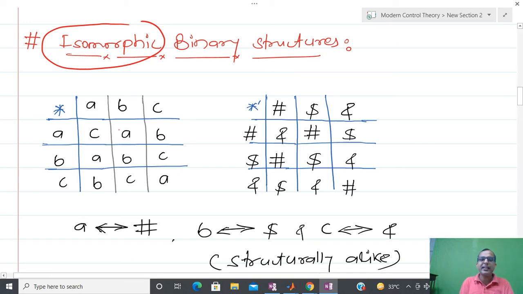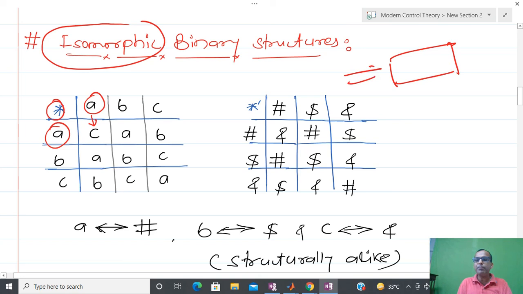So you can see that here I have defined an operation. I do not know what kind of operation this is, but what I am saying is that if A operated on A, then C comes into picture. If A operated on B, then A comes into picture. If A operated on C, then B comes into picture. So I have some kind of table, and this operated on this generates this entry of the table. The input is ABC, and if you see the output set, that is also ABC.